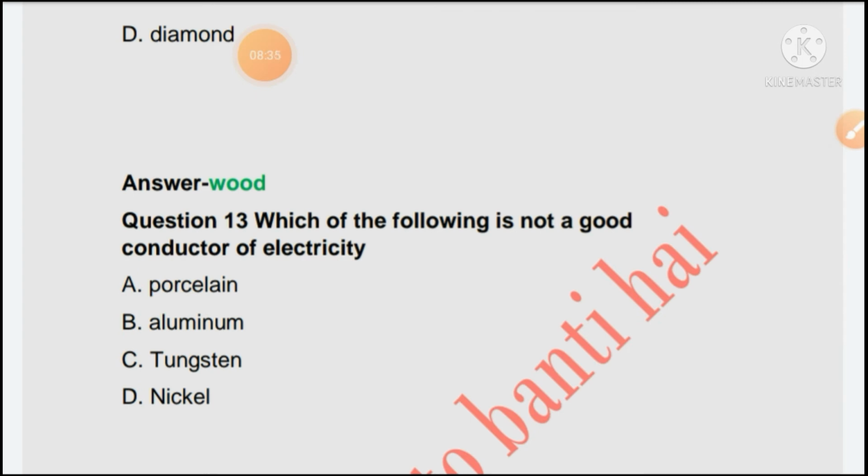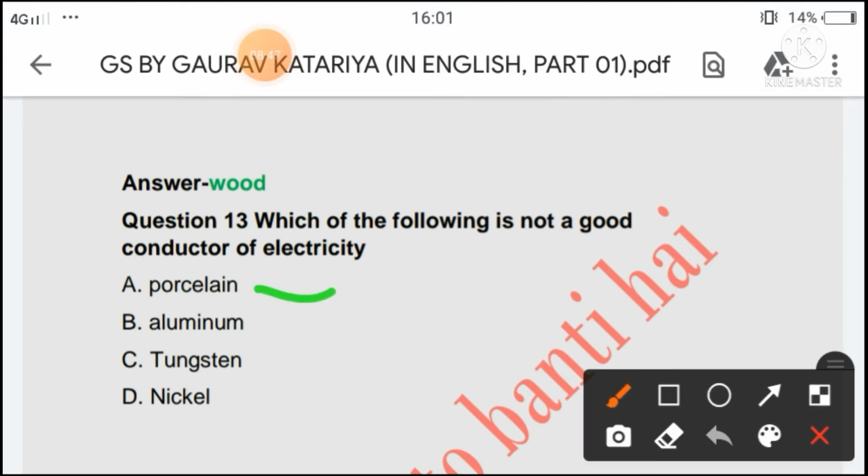Next question is, which of the following is not a good conductor of electricity? Porcelain, aluminium, tungsten or nickel? So the right answer of this question will be porcelain, because in porcelain the electricity cannot flow.